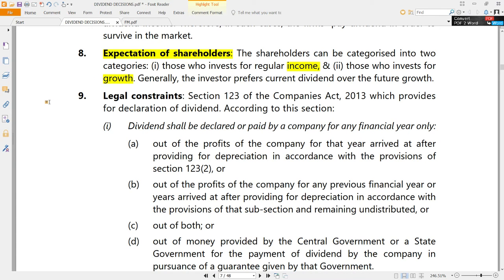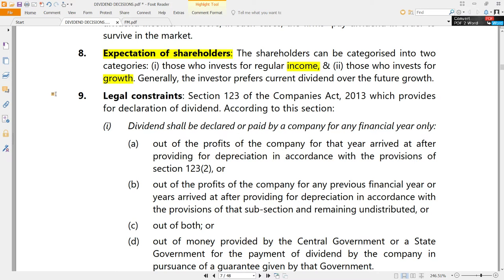How do you know that? You cannot take a survey of how many of you want income, how many of you want growth. They will anyway express themselves in the AGMs, annual general meetings, that they want dividend, they don't want dividend, like that. But still, point is, the company somehow has to try to balance these two expectations.